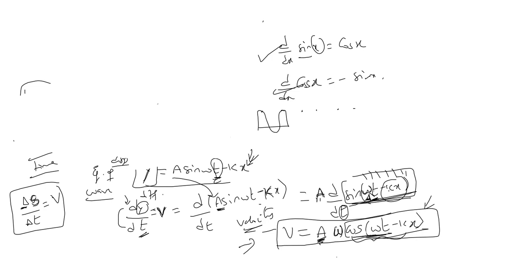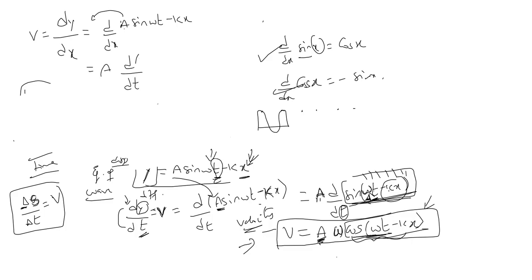So now if I do the same differentiation with respect to x, not with respect to time, what will happen? Velocity will become d by dx of a sin(omega t minus kx). Here, as usual, a will come outside. d by dx of sin(omega t minus kx).